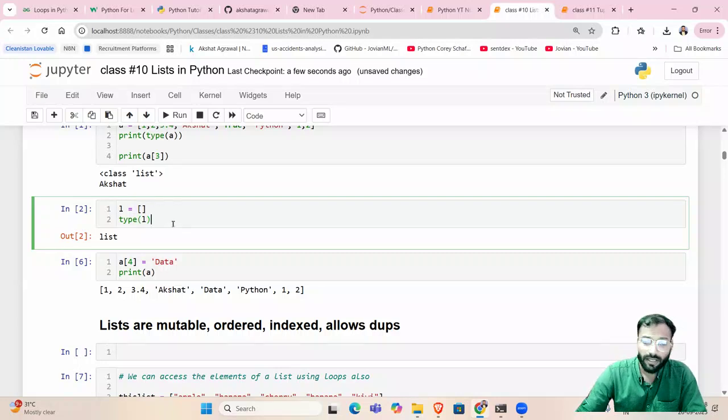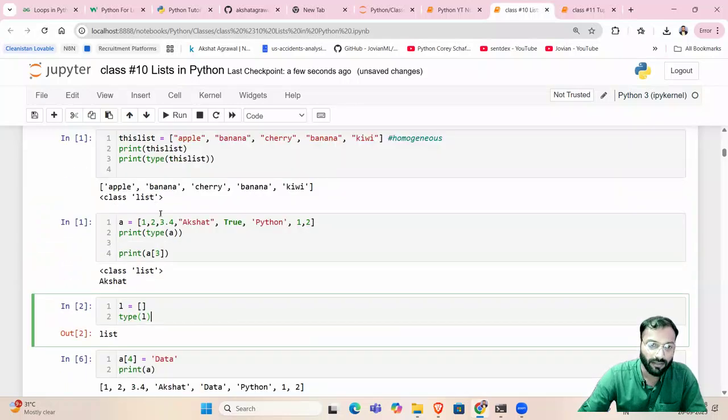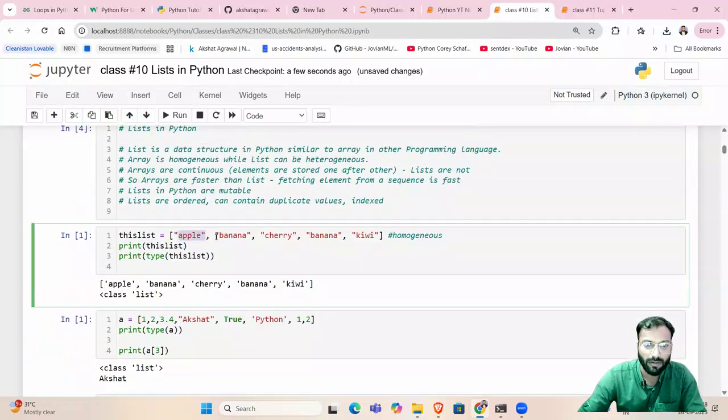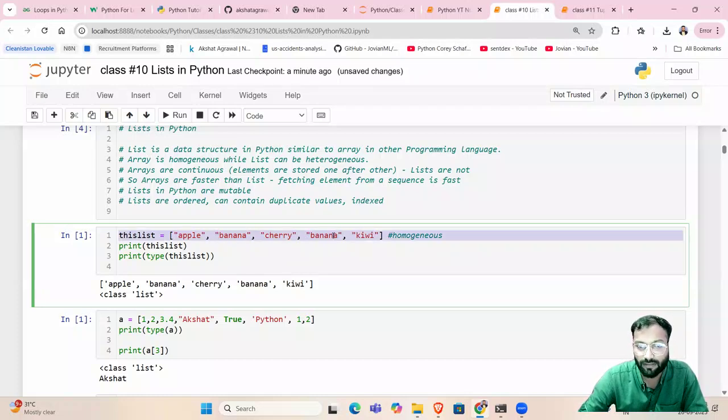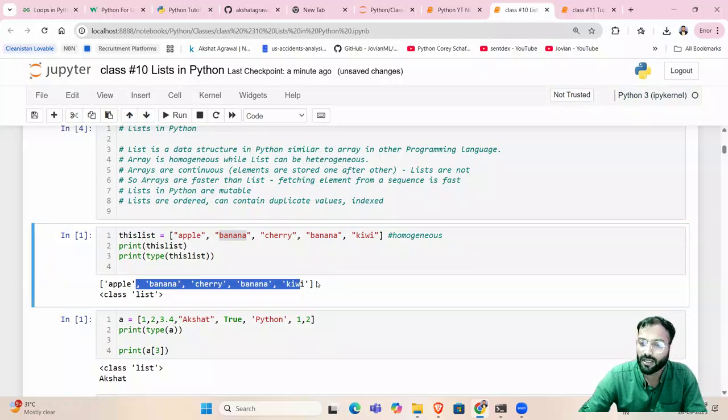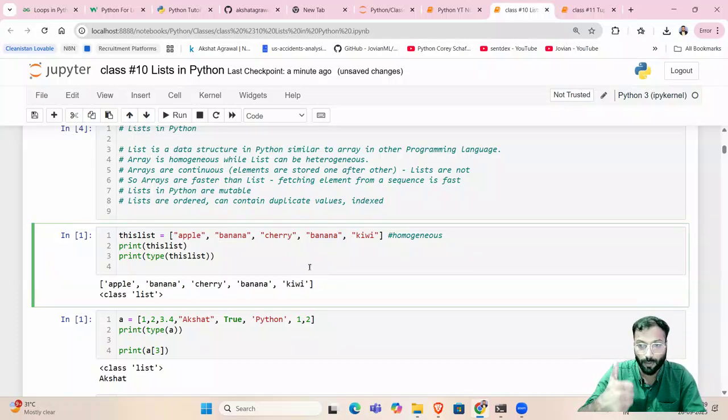Now, just like strings, in a list the data is stored in indexed form. For example, let's say this is the list, right? Apple, banana, cherry, banana, kiwi. Also note one thing: a list can have duplicate values. See, banana is coming twice in the same list, and it is printing it like that only. So a list is indexed, first property. A list can contain duplicate values, second property, right?